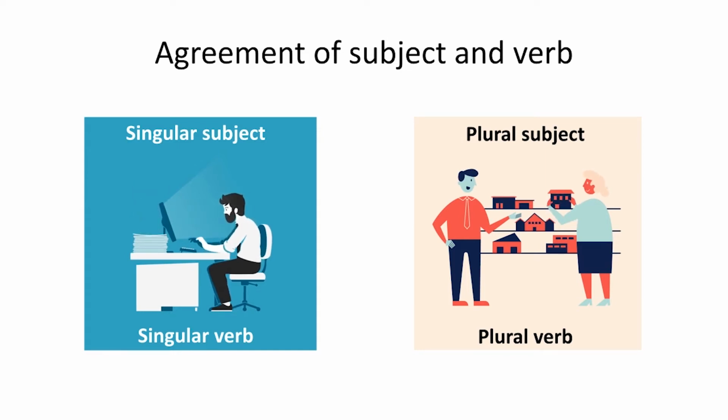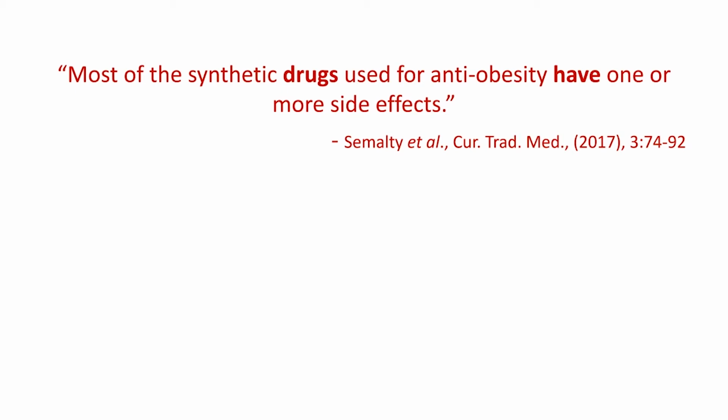Just read your sentence aloud. This is one of the most important keys, or one of the most simple keys. Just read your sentence aloud. If it is wrong, it will sound awkward to you. Microsoft Grammar Checker often marks it as red. So, subject-verb disagreement is one of the most common mistakes authors commit. Let's take an example. You see this sentence: most of the synthetic drugs used for anti-obesity have one or more side effects. We are talking about the drugs. That's why the verb is have.